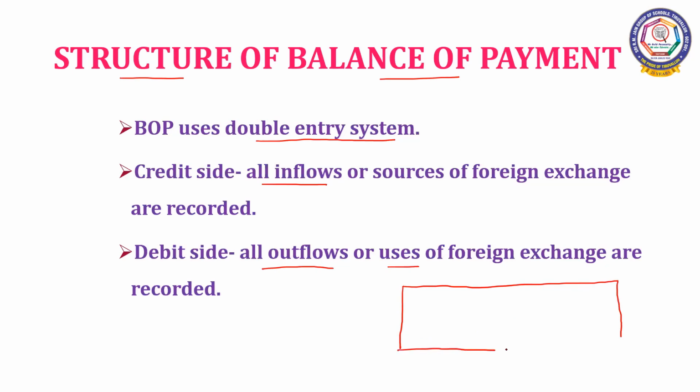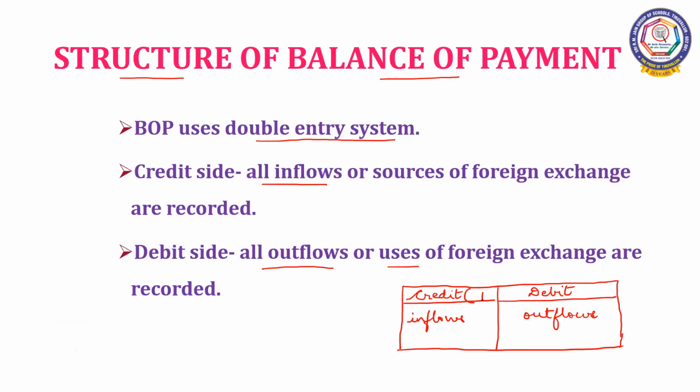Now, as how an account is maintained, same way we have the debit side and credit side. In the credit side, we have all the inflows or the sources, and in the debit side, we have the entry of outflows or the uses.